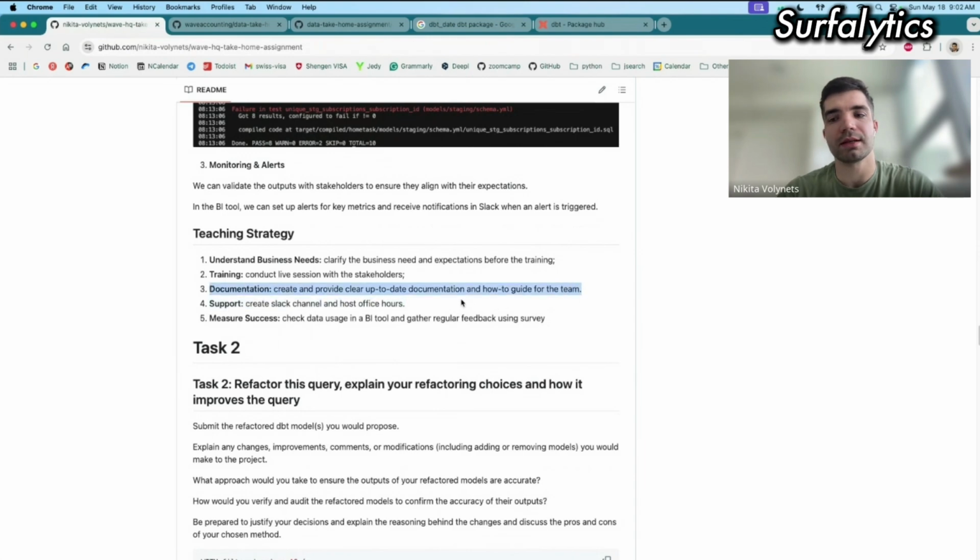Also, it's nice to have documentation with the field descriptions or some business description of how to use these tables. Support: I can create a Slack channel dedicated to analytics where business stakeholders can ask any questions. Also, I can host office hours.